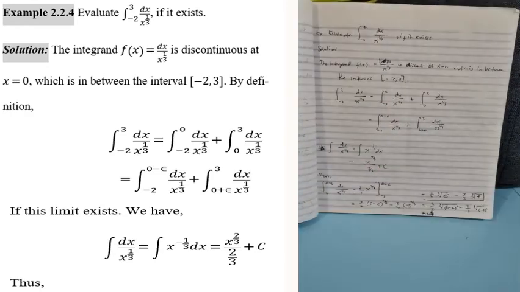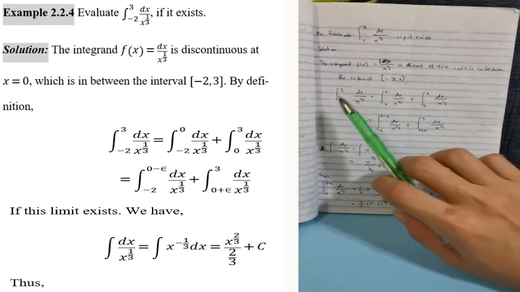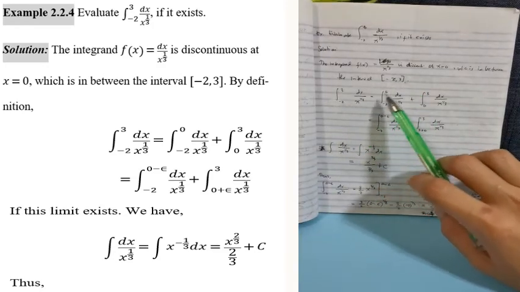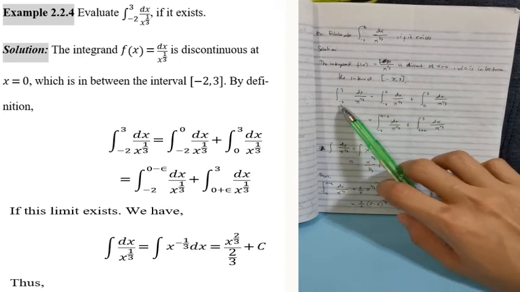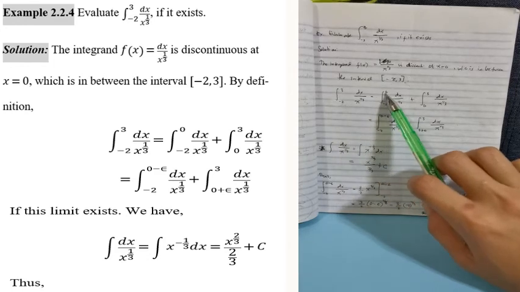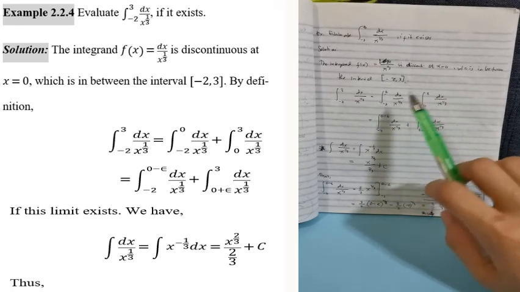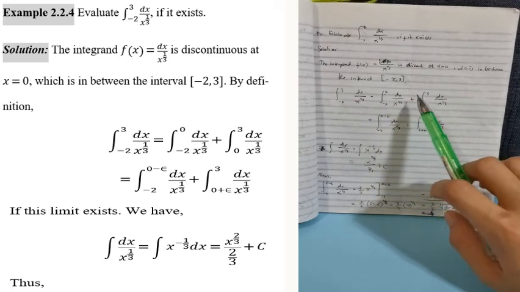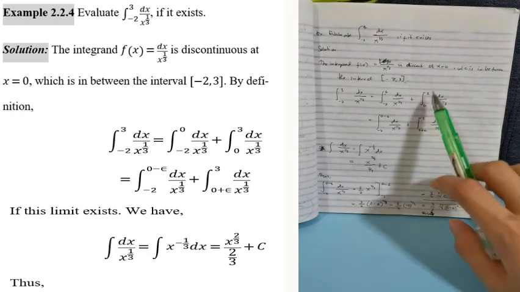Since 0 is between the interval, we can split this as the integral of dx over x to the power of 1/3 from negative 2, and 0 goes on top because 0 is between negative 2 and 3, plus the integral of dx over x to the power of 1/3 from 0 to 3.